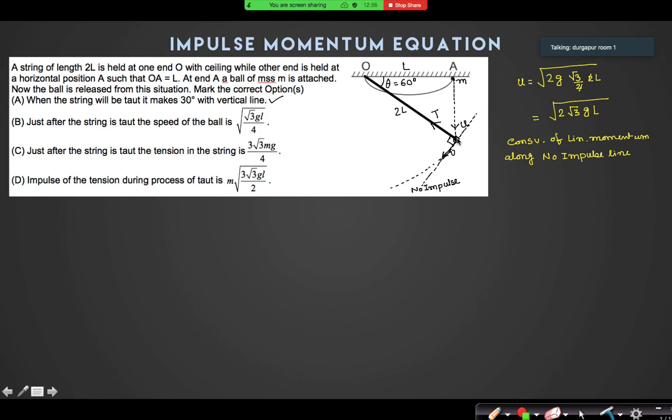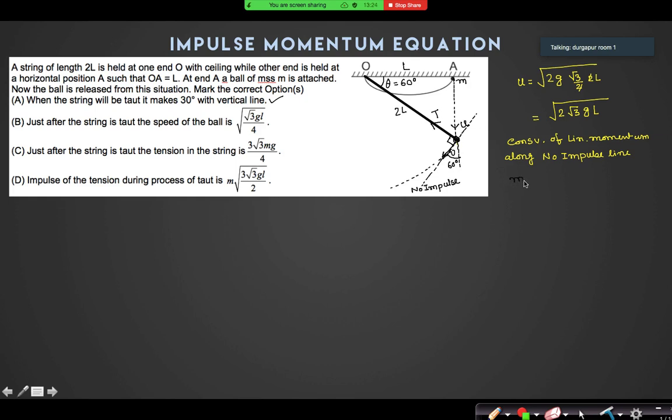What is the component of u along this line? u root 3 by 2? No, sir, u by 2. This angle is how much? This angle is 30 degrees, so this angle is 60 degrees, I think. Right? This angle is 60 degrees. So u cos 60 degrees is u by 2.